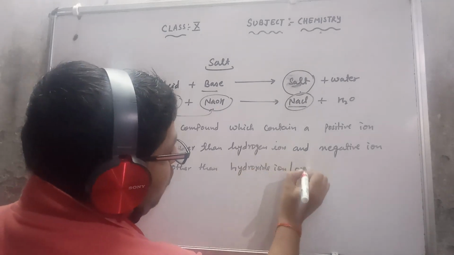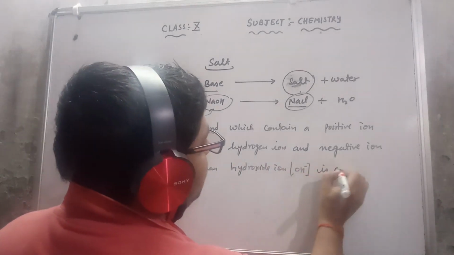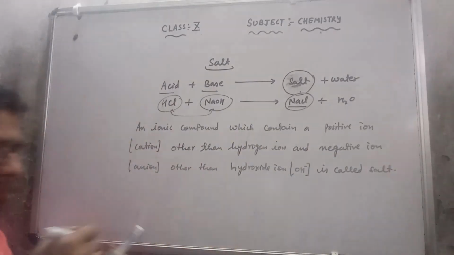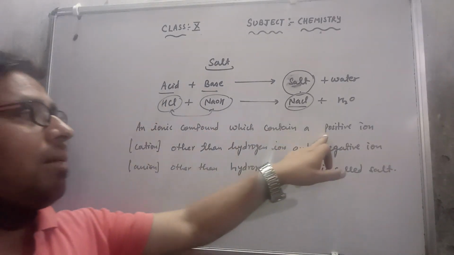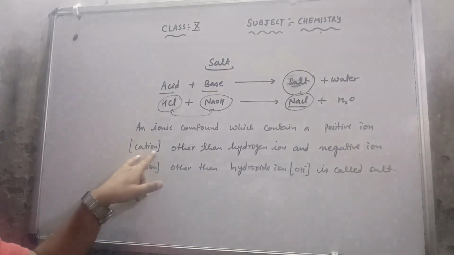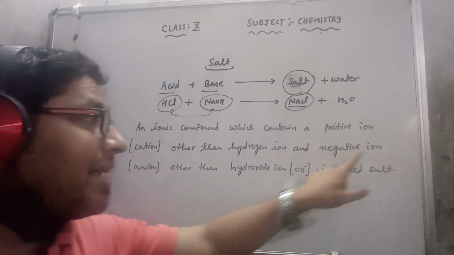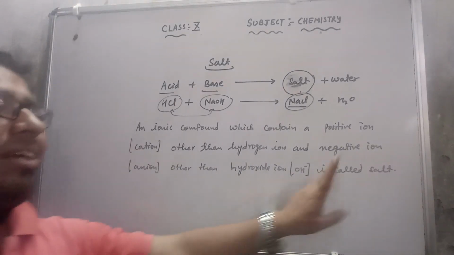This is OH negative, a hydroxide ion. This is a simple definition. That means an ionic compound which contains a cation other than hydrogen ion, and an anion other than hydroxide ion, is called a salt.